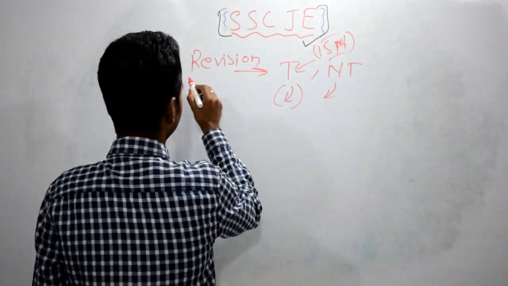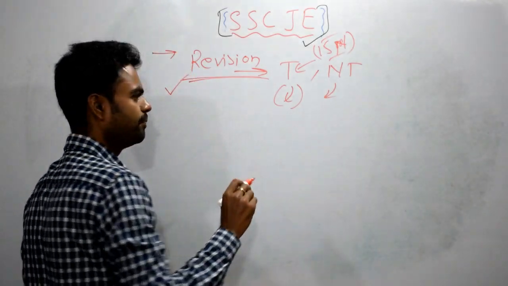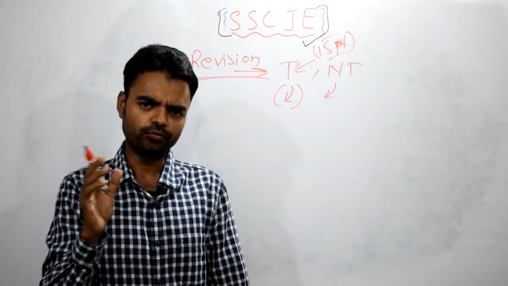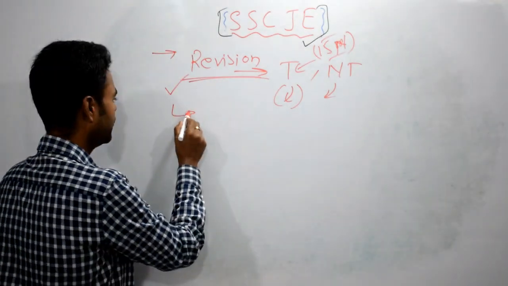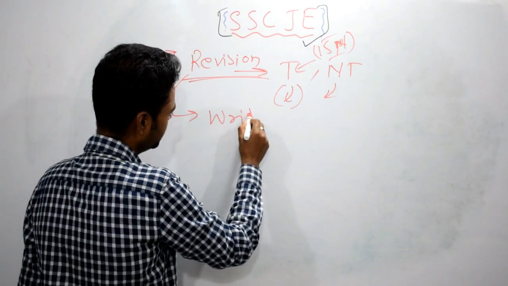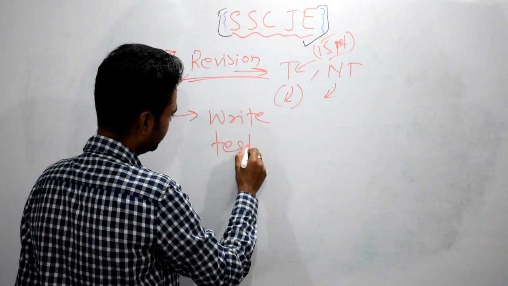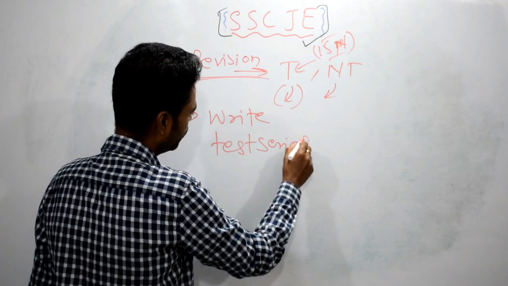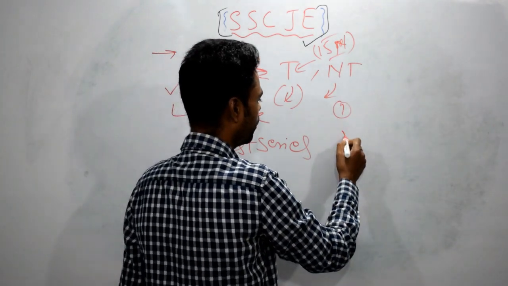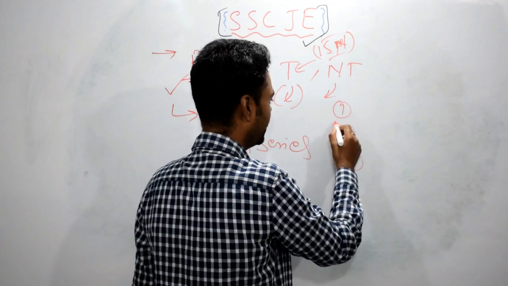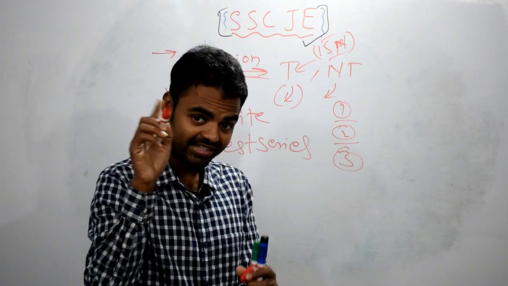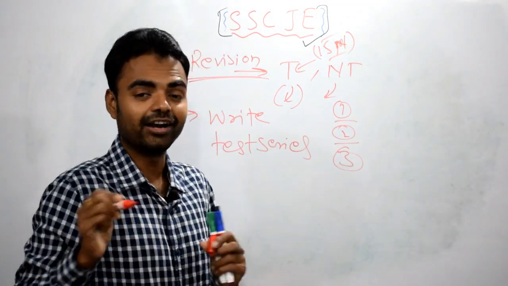Okay, so my dear, what happened? Revision plays a very, very important role. You have to first do revision. Second, write test series. Test series plays a very important role for solving those three problems: accuracy, time management, and less marks. Because as well as silly mistakes, you will come to know earlier.